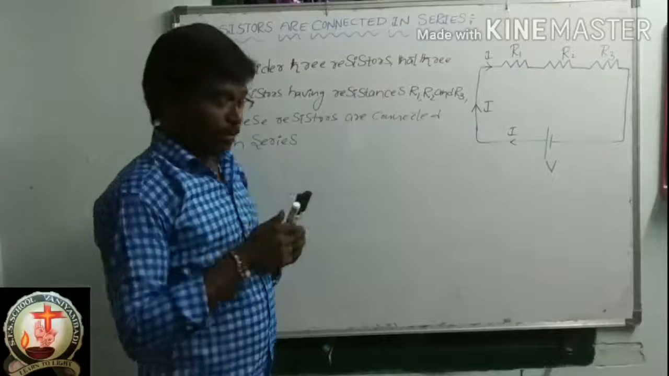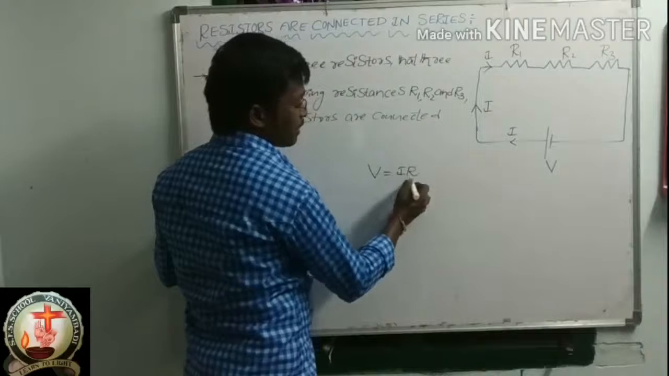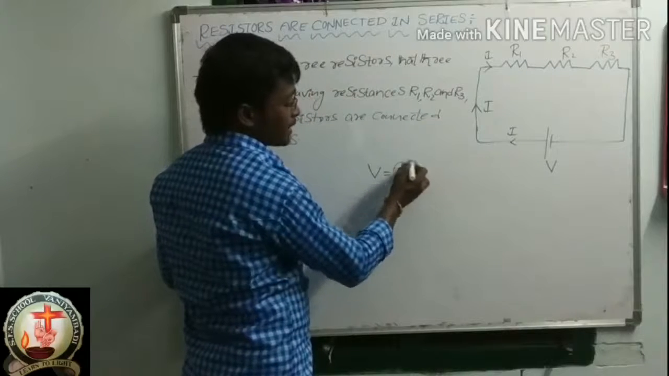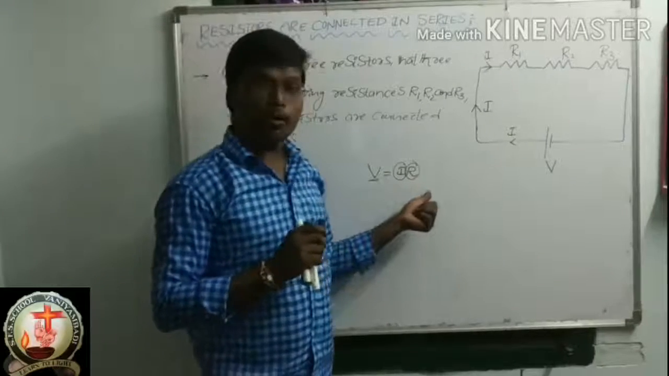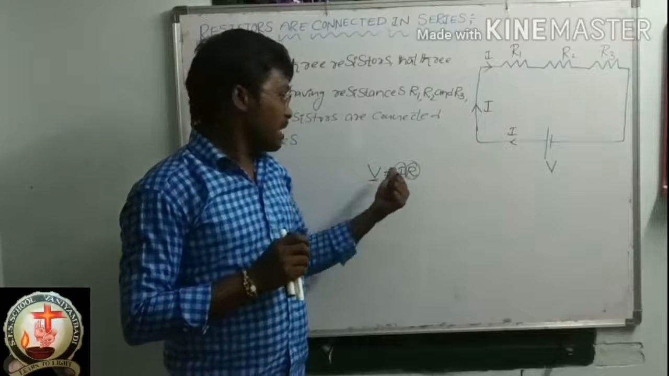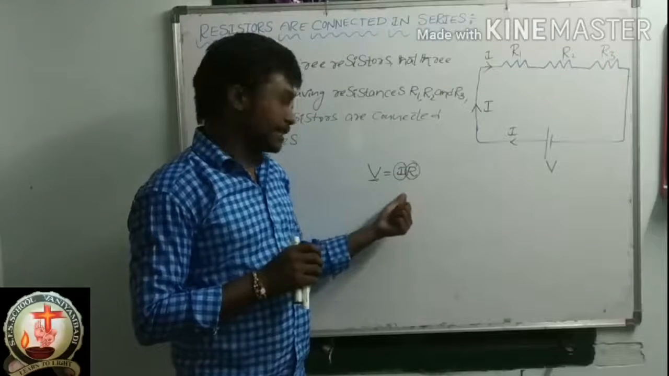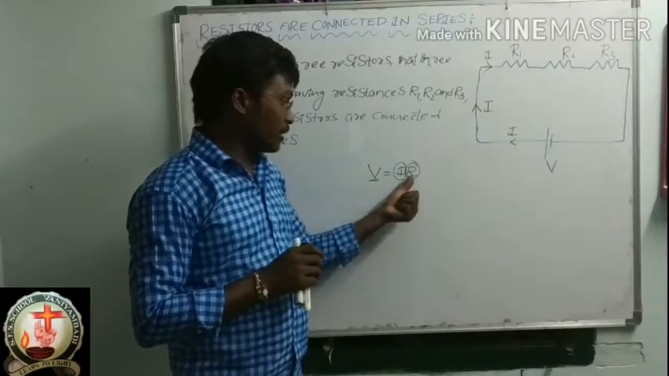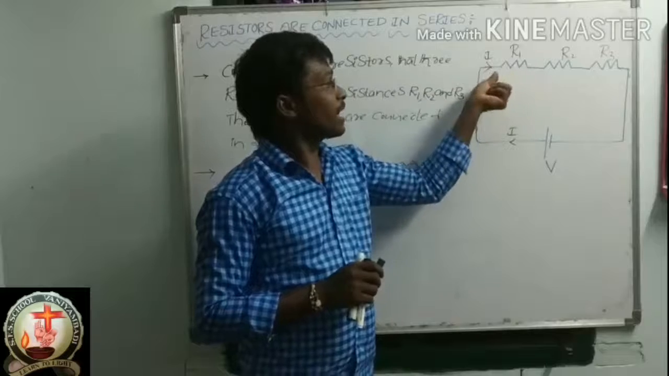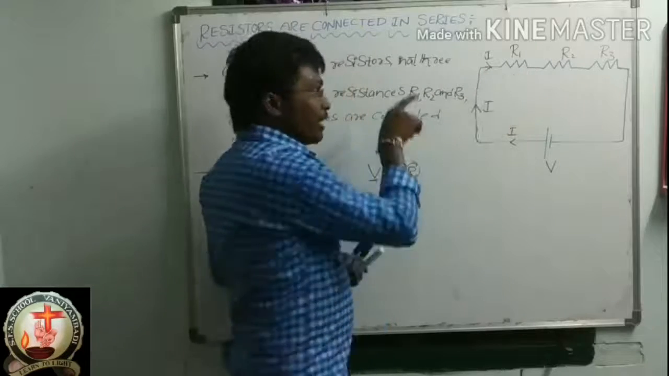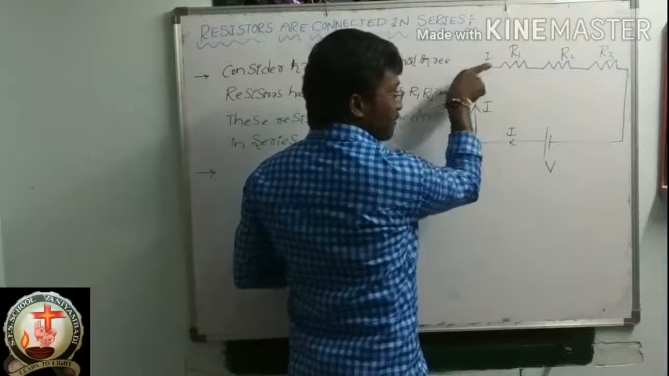Please remember here, according to Ohm's law, what is the Ohm's law expression? V is equal to IR. What is the meaning? The product of current and resistance is called potential difference. V means potential difference, I means current, R means resistance. So here current I is flowing through this resistor. Whenever this current I is flowing through this resistor, the product of current and resistance, I, is flowing through this resistor.